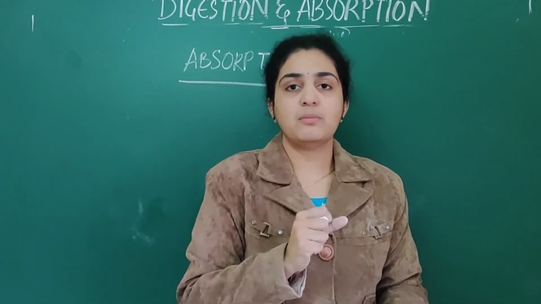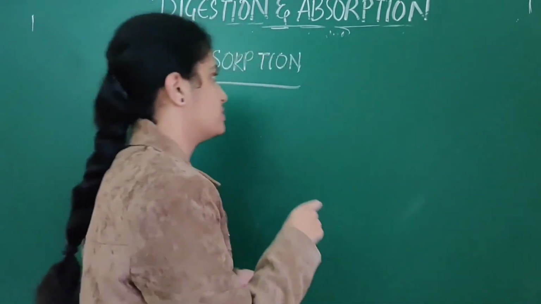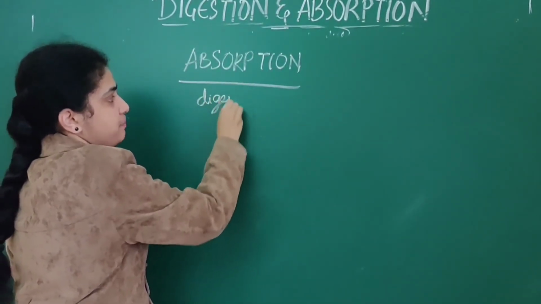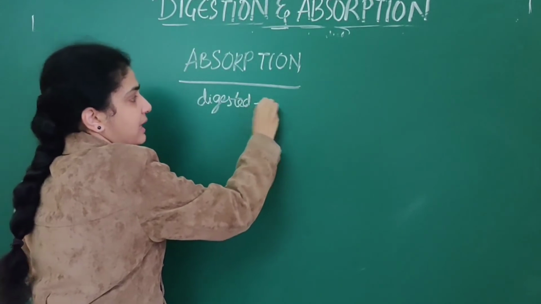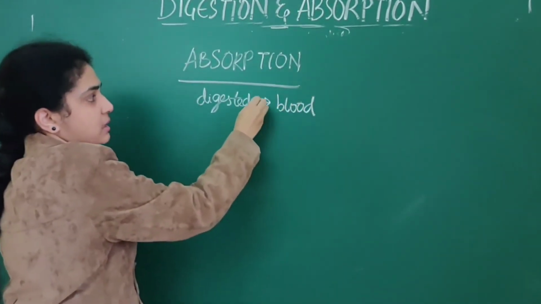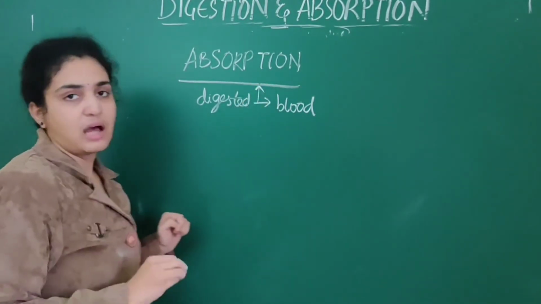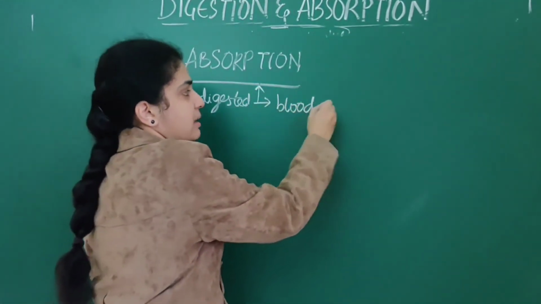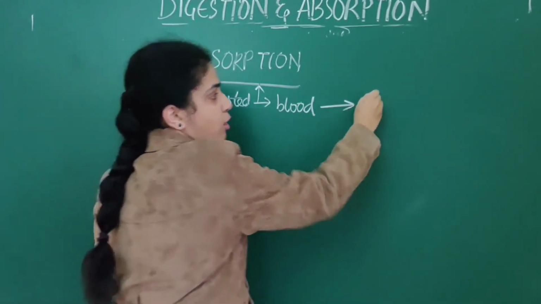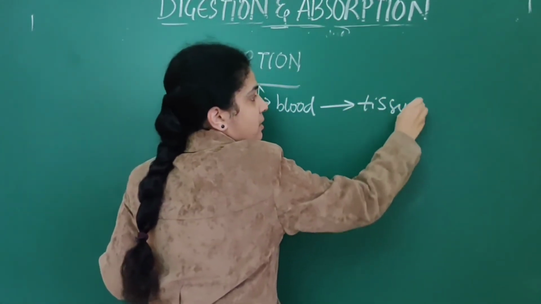How are these getting absorbed? By three types of absorption. First, the digested particles should get absorbed into the blood. This process is known as absorption. From the blood, they should get absorbed into the tissues.